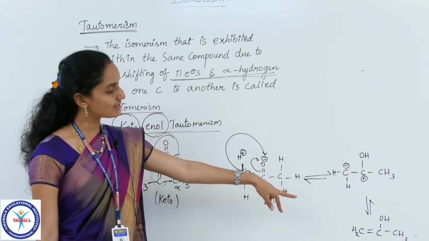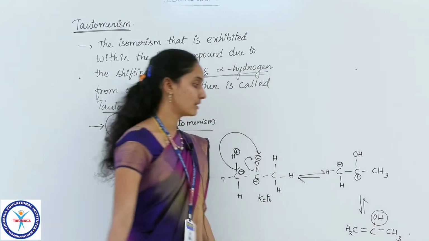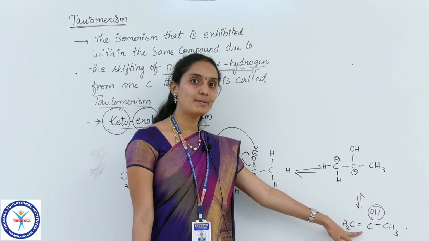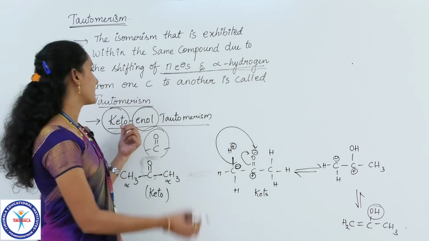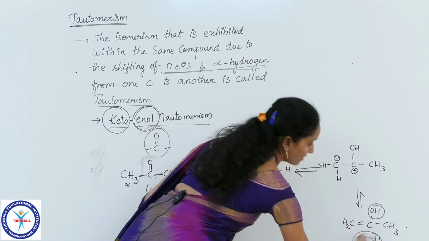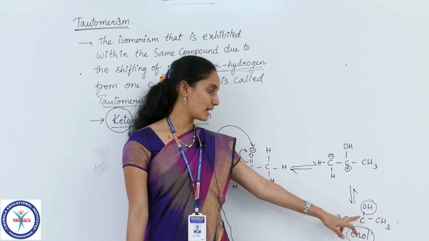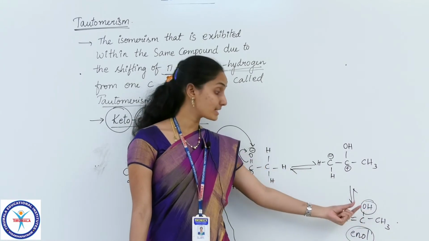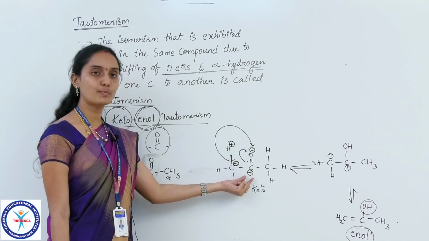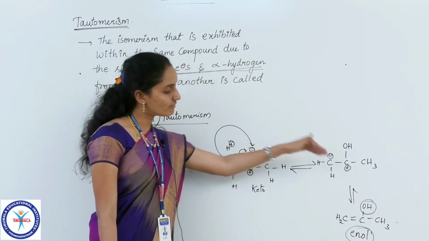If you observe the last compound here, what is present? The alcoholic group is present, and on the same carbon we have unsaturation here. Unsaturation is nothing but a double bond. So that's why it is named as enol form. Double bond indicates ene, OL indicates alcoholic group. So within the same compound we have a double bond as well as an alcoholic group on the same carbon. So it is an enol form. Whereas here we have the C double bond O group, so that is the keto form. So hence this structure is converted into this structure.